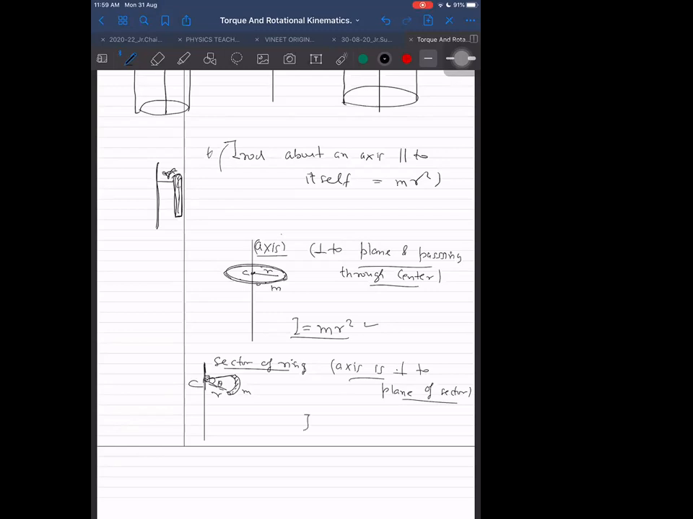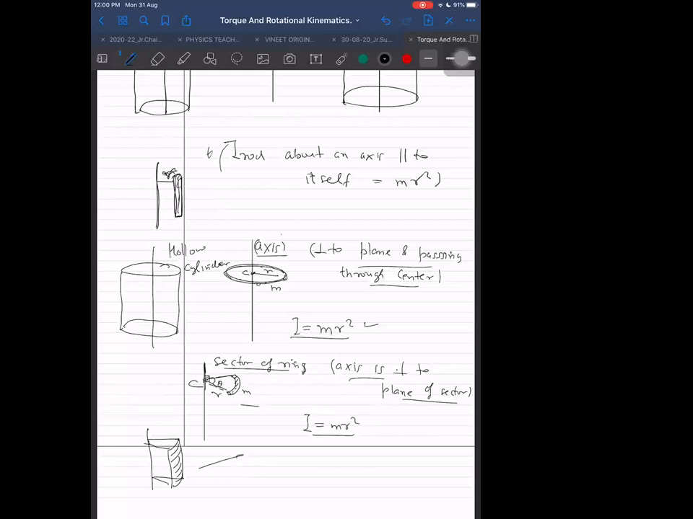All these axes are passing through the center. If I have to write everything properly it will take more time, so I'm just telling you verbally. It is also MR square, the same again. Any other shape? Now stretch these. By stretching the ring, I get a hollow cylinder. And if I stretch the sector, I get a part of a cylinder. Same moment of inertia again.